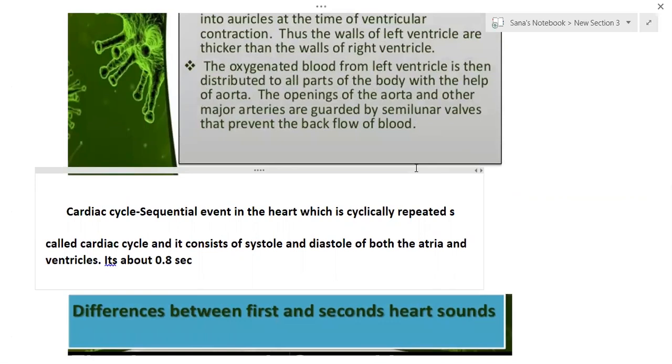So apart from this, when you take the heart, there are two nodes you can find in the heart. The right atrium possesses a special type of heart muscle called nodal tissue, that is called the SA node, sinoatrial node.